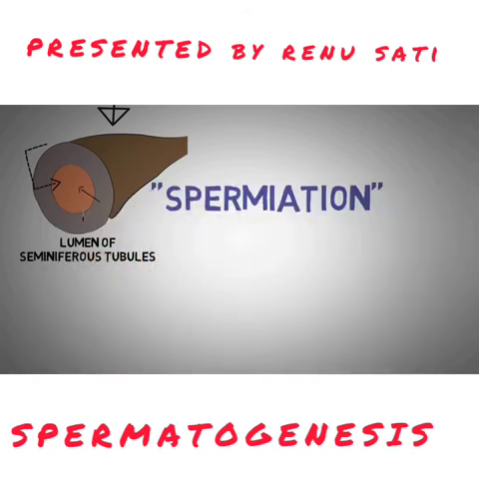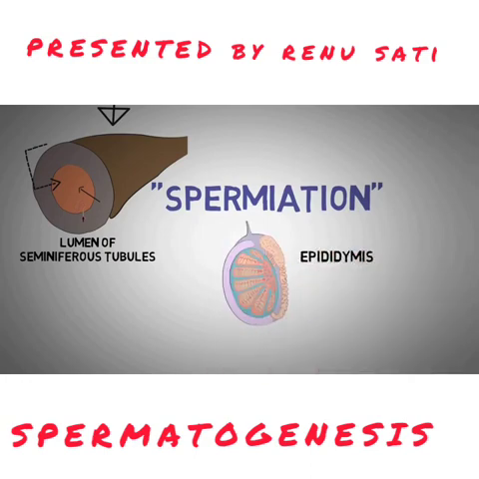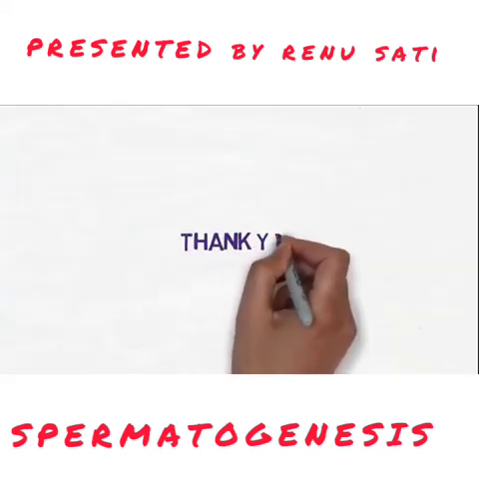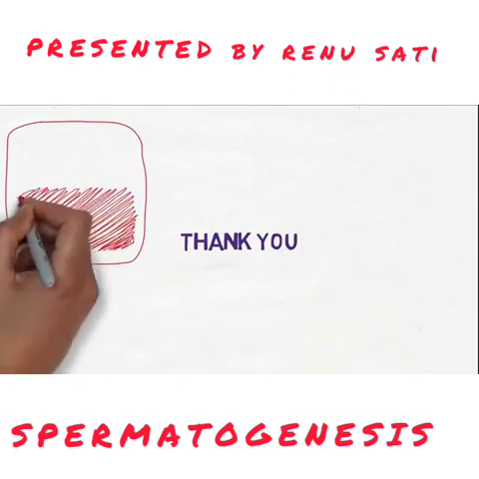Even then, till that point, it is slightly immotile, and when it gets the secretions from the prostate and seminal vesicles, then only it gets complete nourishment. The process of releasing of these sperms is called spermiation.